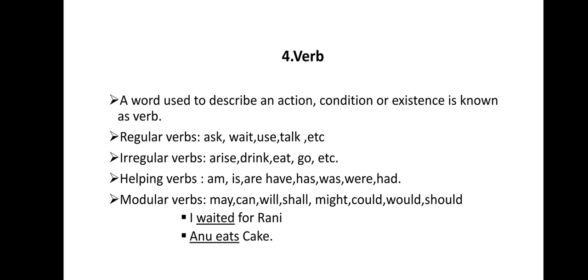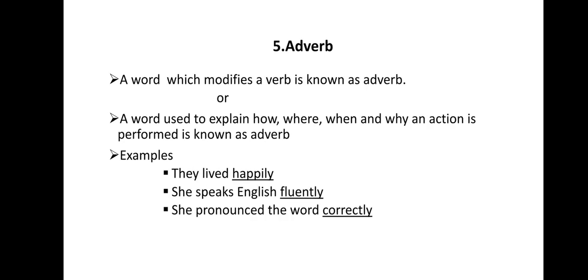In the present tense. Here in the past tense, instead of am, is, we are using was. Instead of are, we are going to take the word were. Instead of have and has, we use had in the past tense. Next, modal verbs. They are may, can, will, shall, might, could, would, should in the past tense.